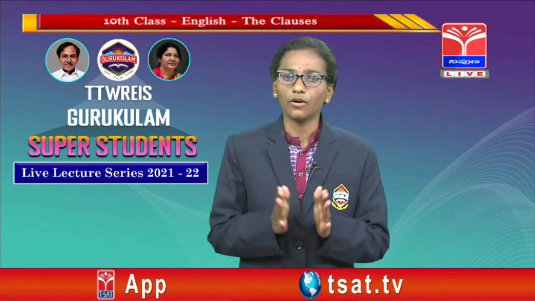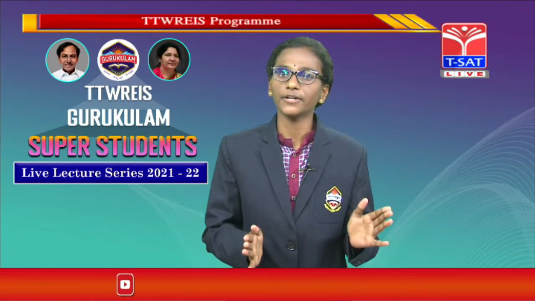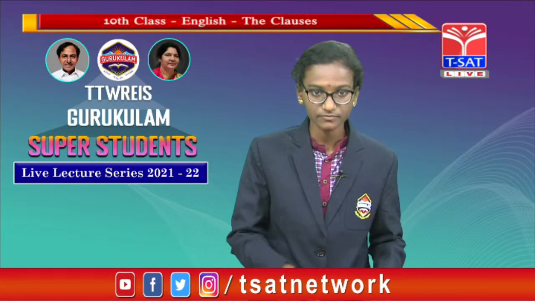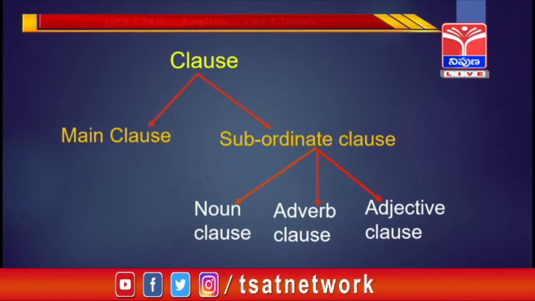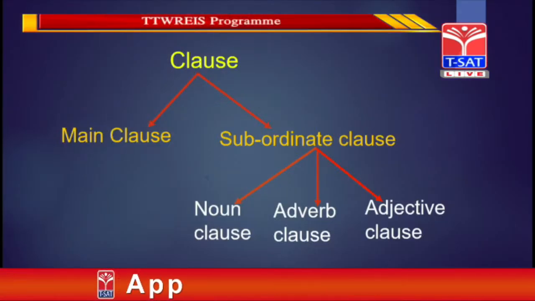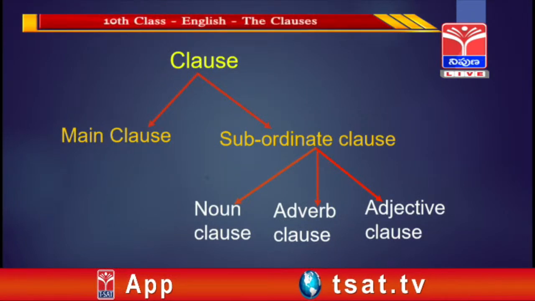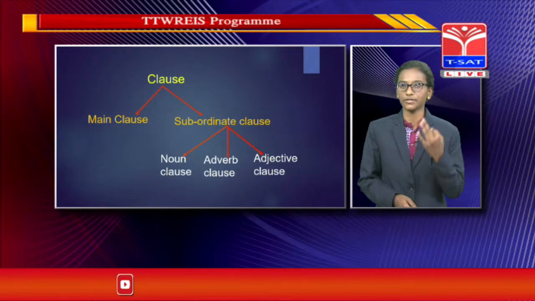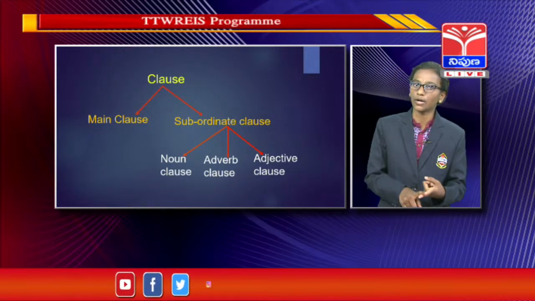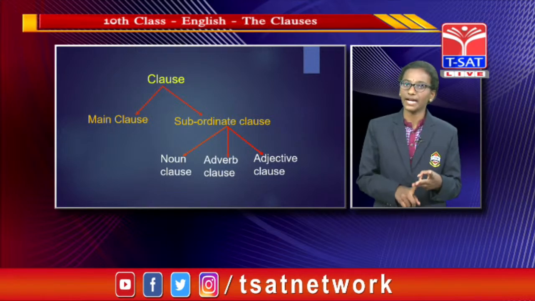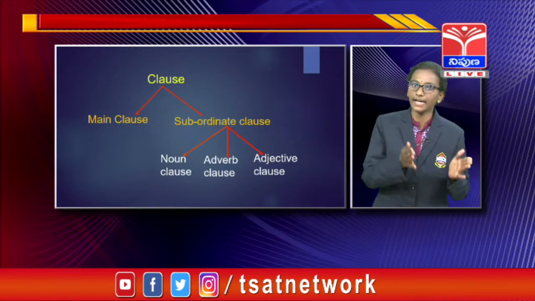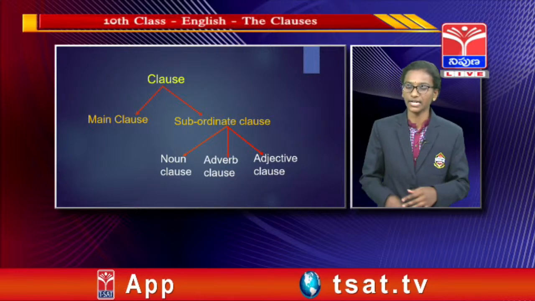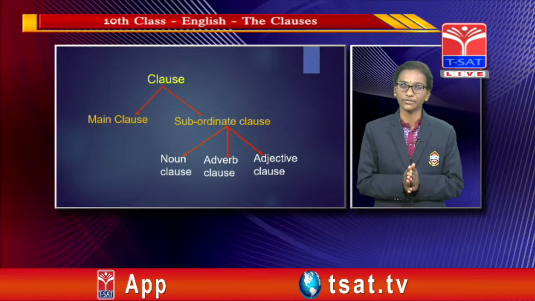Okay friends, up to now, let us have a look at what we have discussed so far. We discussed about class. Classes are of two types. They are main class and subordinate class. And again, subordinate class is divided into three types. They are noun class, adverb class, adjective class. Again, in adjective class, we have two types. They are defining relative class and non-defining relative class.